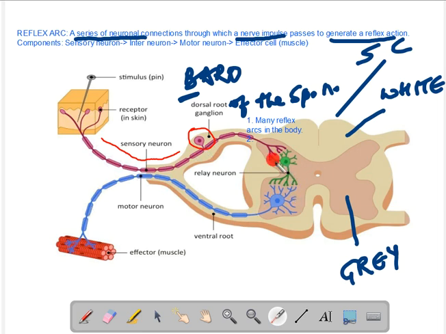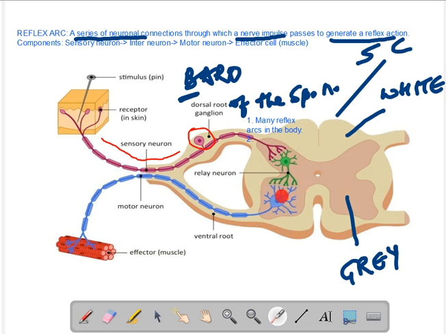Now the dendrites of the relay neuron receive the signal from the axons of the sensory neuron, the processing is done by the relay neuron, and then a particular decision is made and the signal is sent to the axon terminals of the relay neuron, which then pass on the signal to the dendrites of the motor neuron via chemical messaging, right?